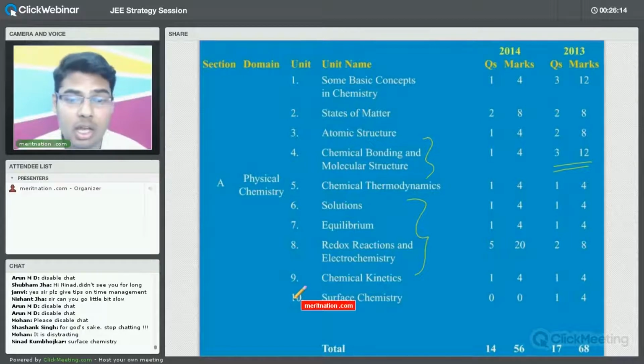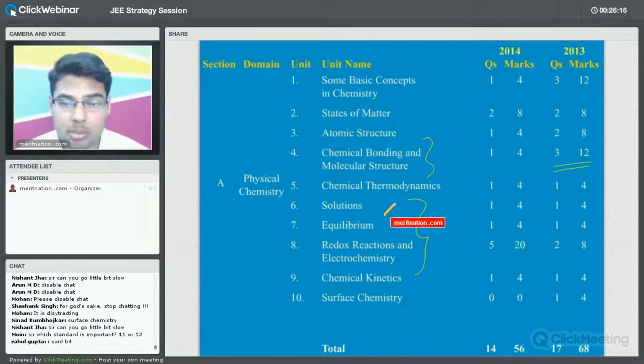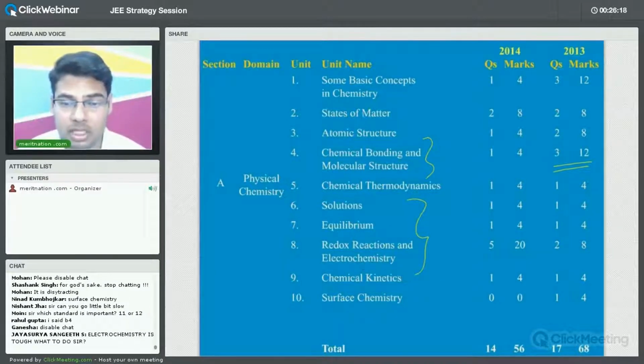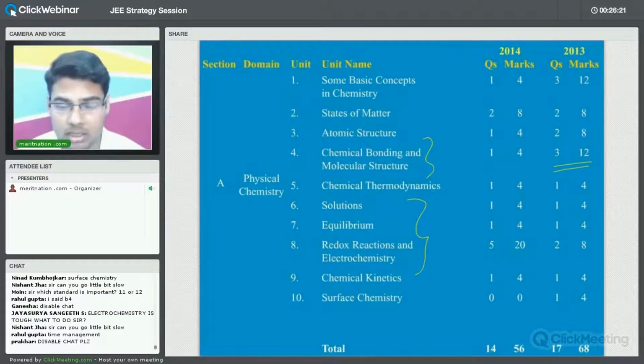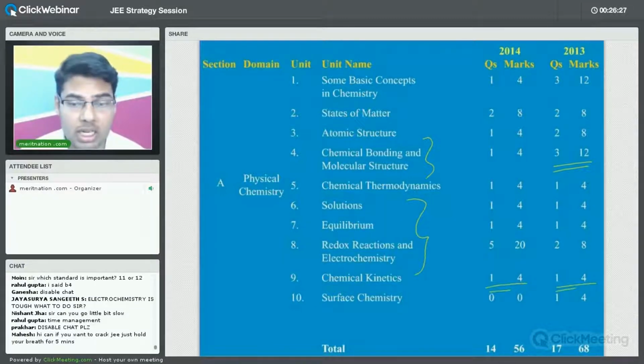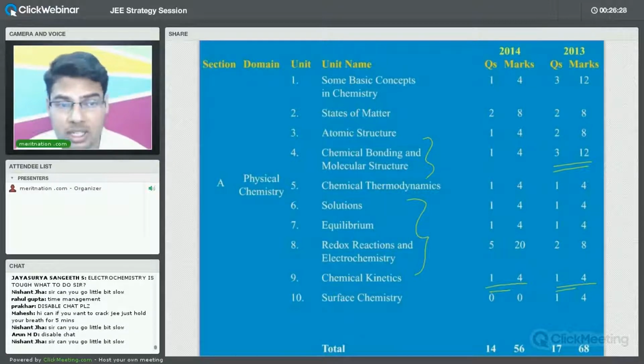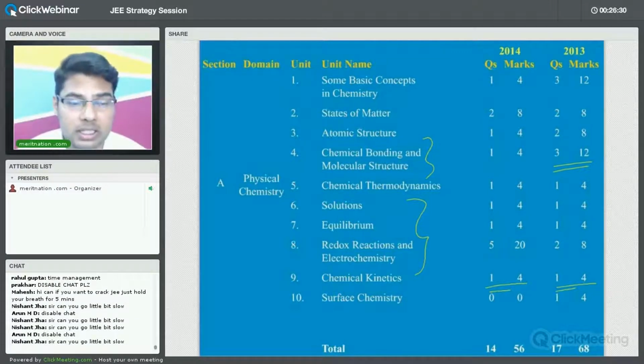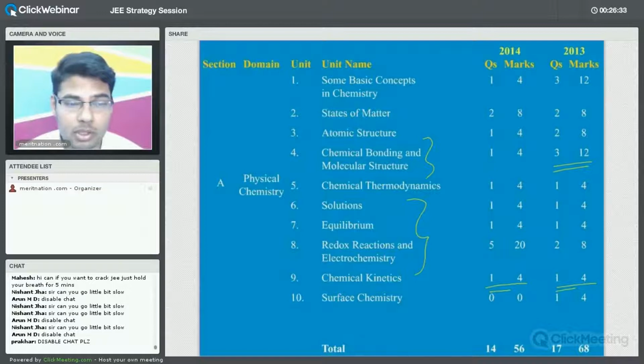So now here basically these chapters, if you see, and more important are the 8th and 9th chapters, redox reactions and electrochemistry and chemical kinetics. Of course, only one question has been solely asked from this chapter, but it is very, very important. Chemical kinetics is very, very important as far as other chapters are also concerned, because all these are interrelated, right?